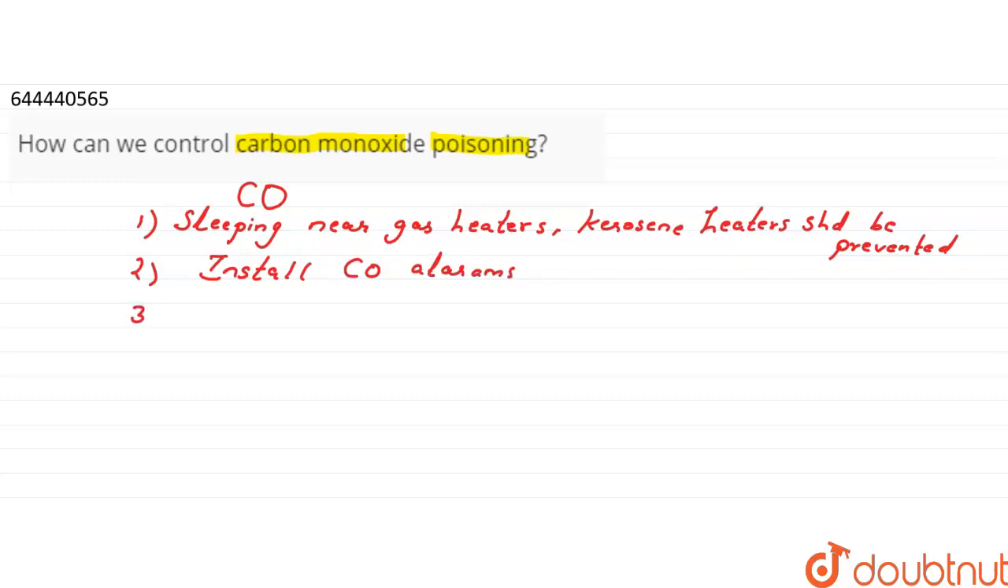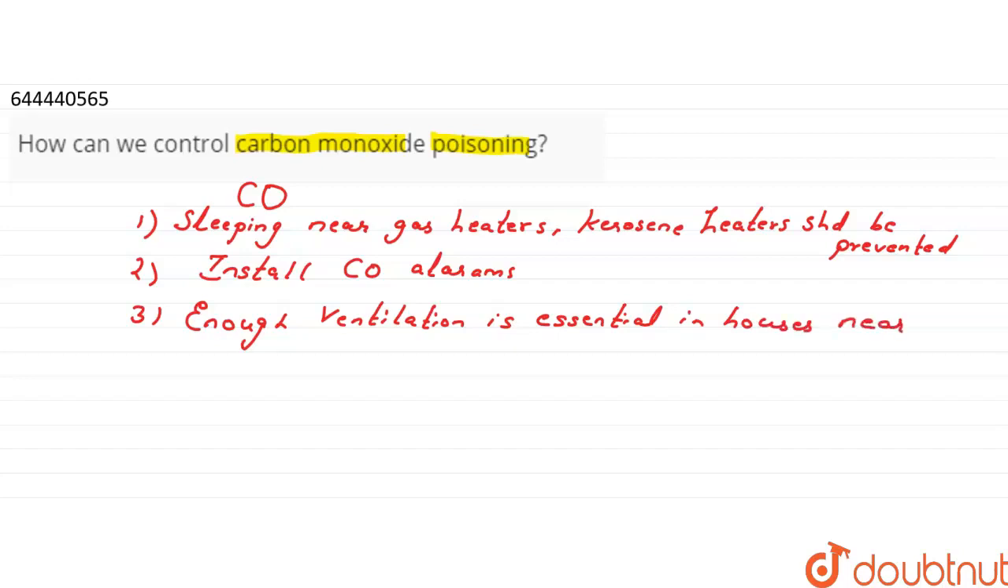And ample amount of ventilation should be there in houses near to factories and traffic areas. Enough amount of ventilation is essential in houses near factories or traffic areas.